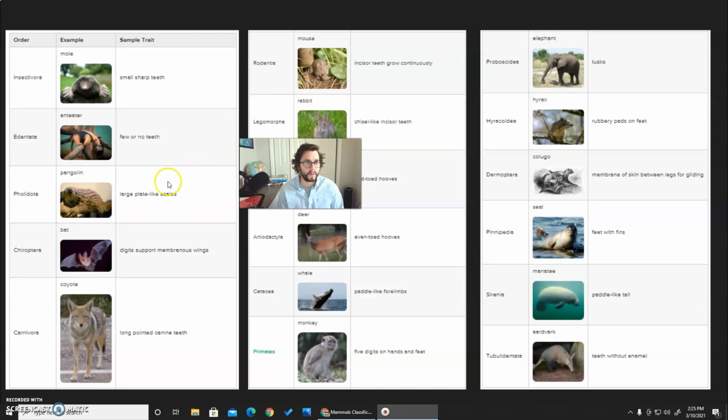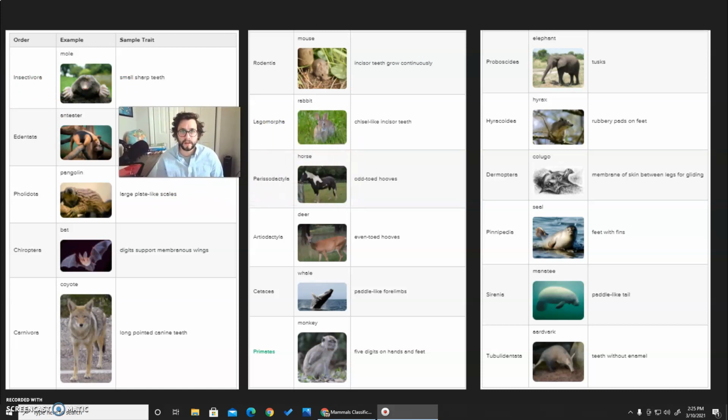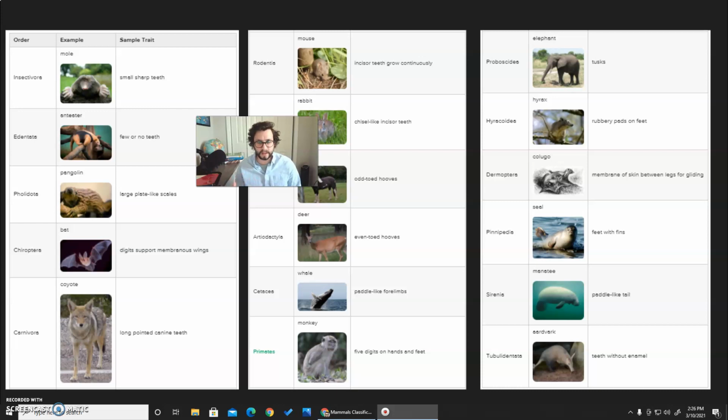Some others would include Insectivora, defined by their small sharp teeth. Lagomorpha, which is very close to rodents, including rabbits and hares, who have similar teeth but are going to be slightly different. Whales and dolphins are part of Cetacea. We have Sirenia, which are the manatees, different from the seals and walruses. So a lot of these are based on things like feet, teeth, location, lifestyle, any number of ways of comparing and contrasting these groups.